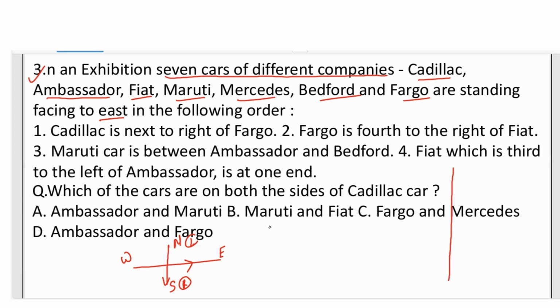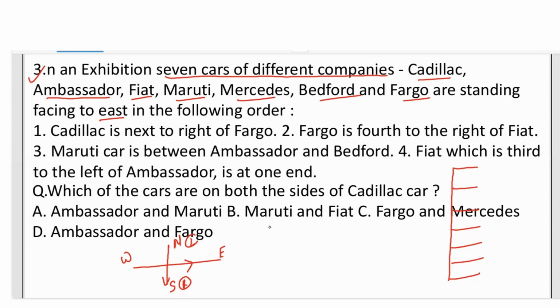Now we have the 7 cars. So make 7 points: 1, 2, 3, 4, 5, 6, and 7. So these are the 7 points we have given. Now read the question carefully. Here 4 points are given. So what is important is where we have to start.